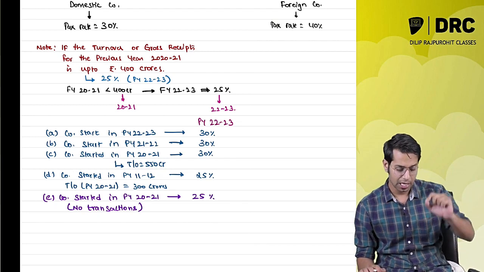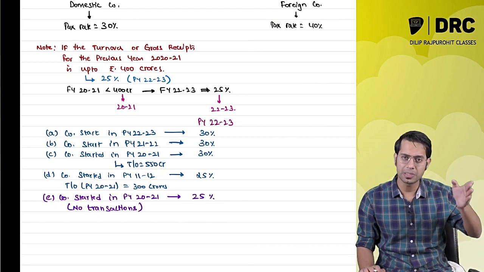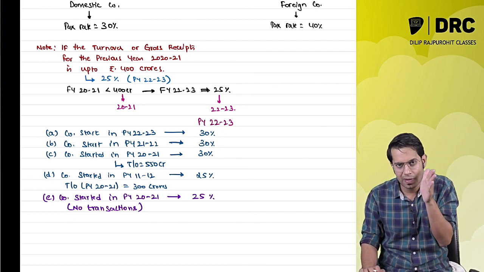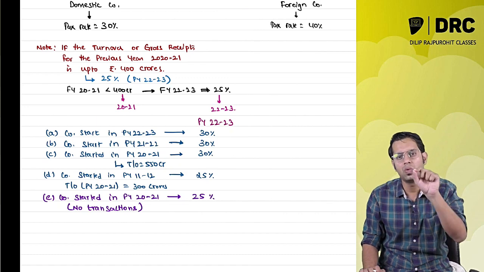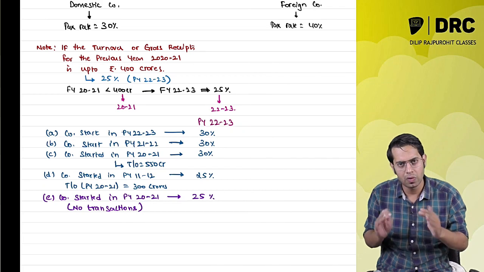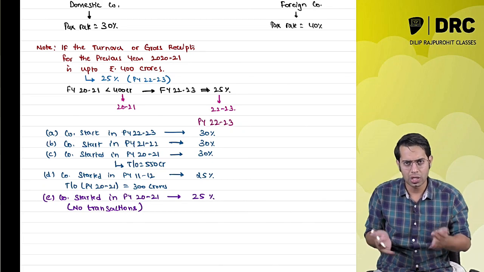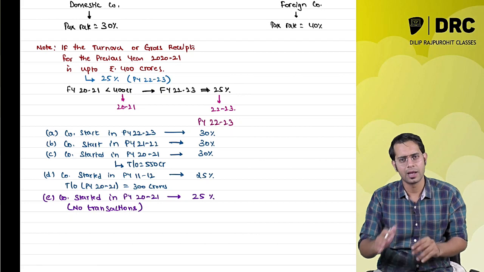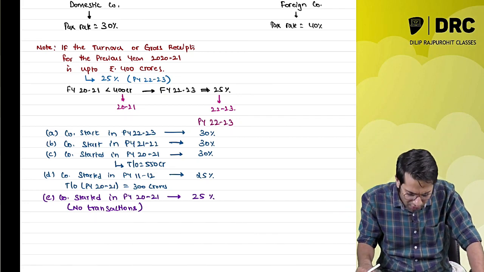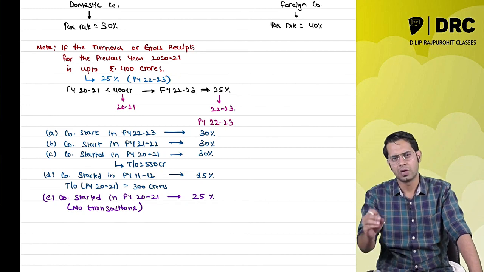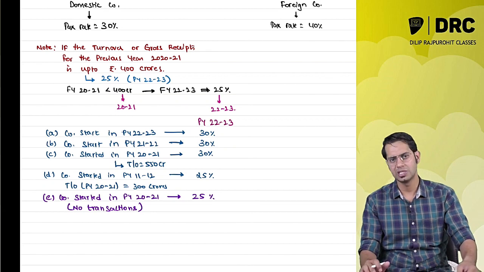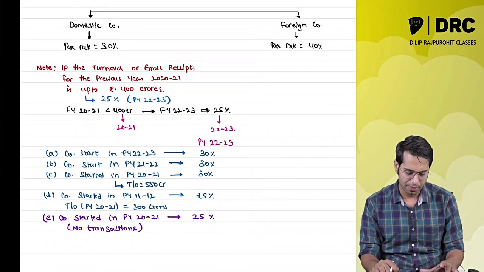It is 25%. If the company started its business in that year or any time before that, and in the year 2021 it had turnover up to 400 crores. If it had no transaction, that means it had no turnover, that means zero turnover, which is less than 400 crores. Therefore, in the year 22-23, they will have to pay a tax rate of 25%. I hope this is very clear to you all.